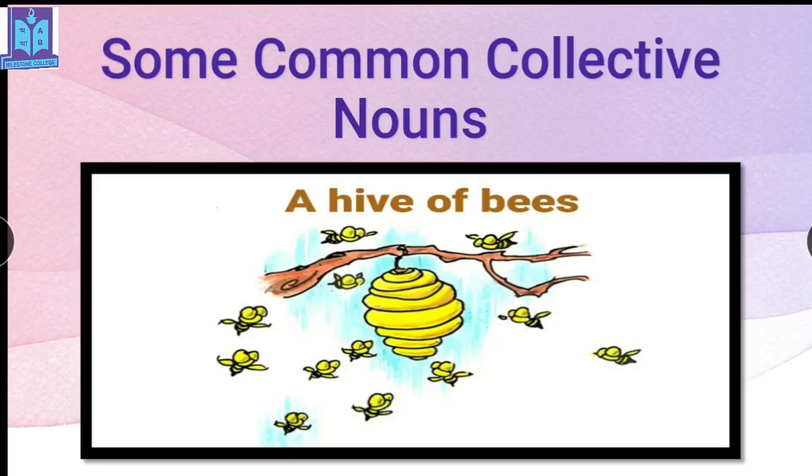Look at another example. This example is quite common to you, I hope. A hive of bees. Why a hive of bees? Because look at here, this hive. This is the collective noun. And before that, I have used a. Why? Because this hive starts with a consonant sound.